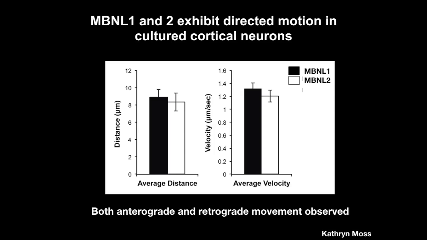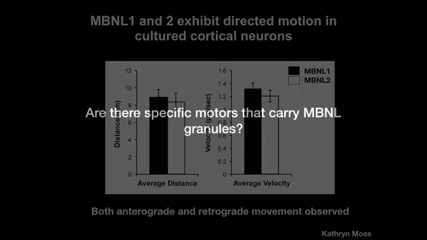That's consistent with microtubule and kinesin motor dependent transport. And we observed both anterograde and retrograde movements of MBNL1 and MBNL2. And so this really implicated that muscleblind may perhaps interact with specific kinesins that would motor the RNA granule to the plus ends of microtubules.